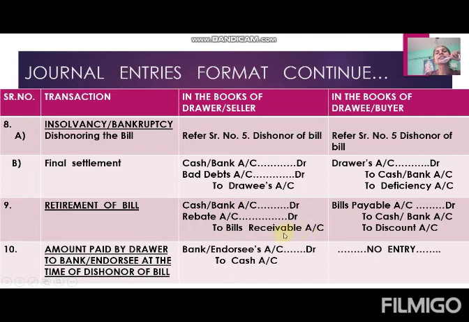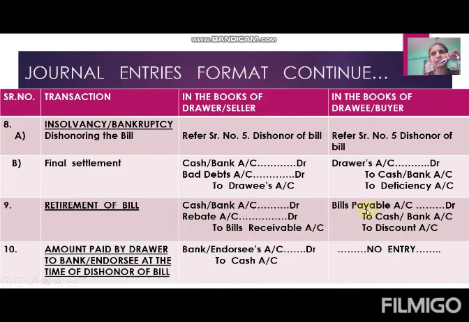Is this clear? See, when I give an example: when you are monitor, at that time you write the name of the person who misbehaves in the class. That's why, when the drawee misbehaves, at that time write his name. When he is a good person, at that time write to bills receivable. Understood? Here he is very good. He is making payment before the due date.